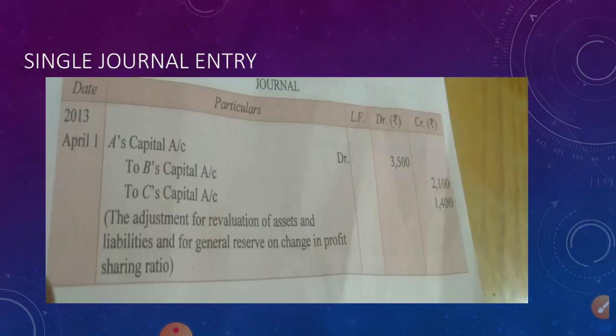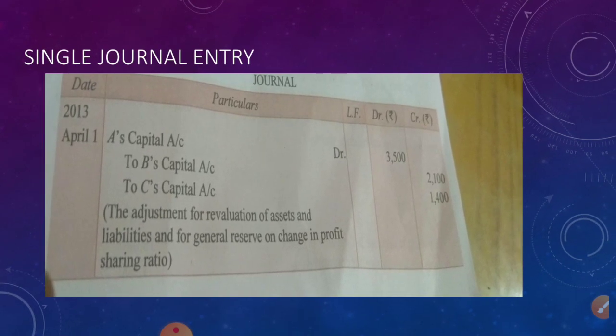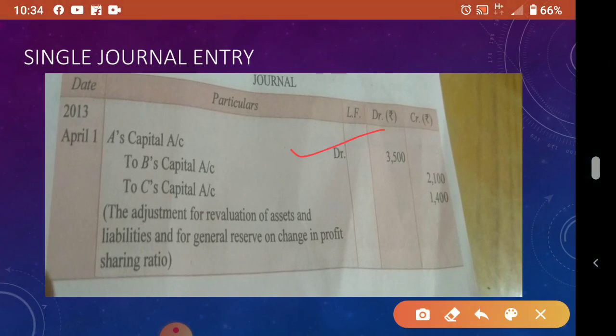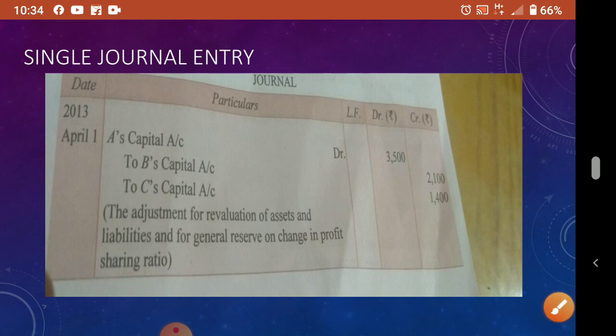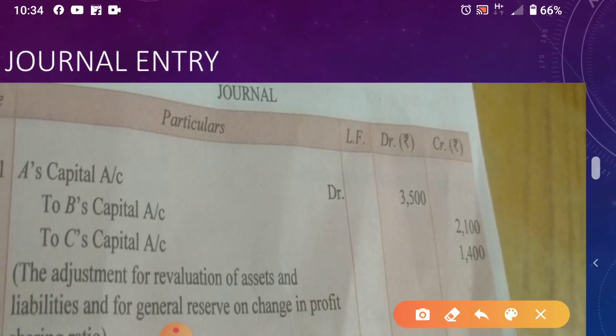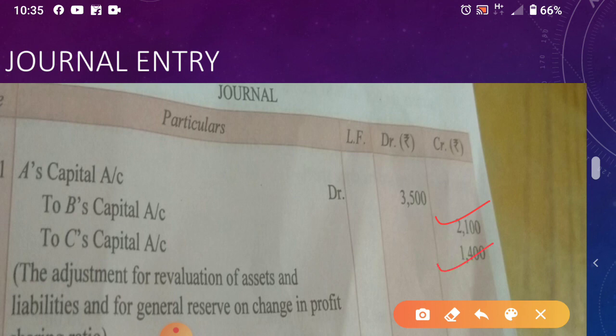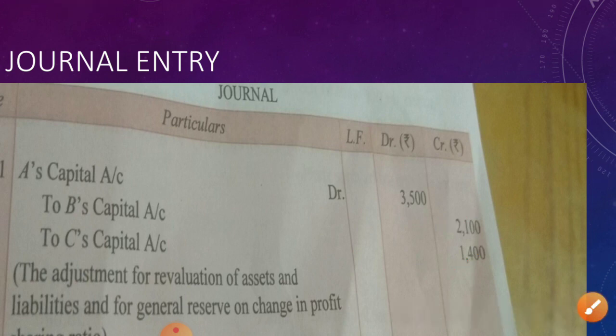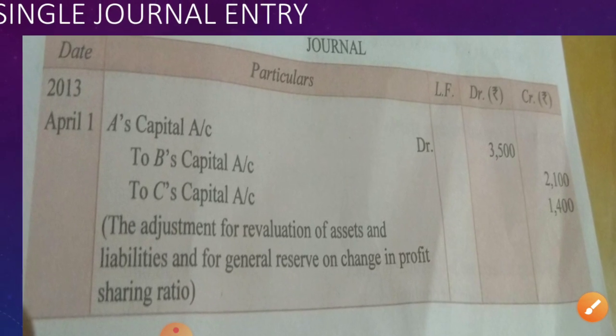Now the entry we can pass. So who is the gaining partner? A. So A is debited and B and C are credited. How much? 3,500, 2,100, 1,400. So what is the meaning of this? A gives 3,500 to B and C: A gives 2,100 to B and 1,400 to C. A will give it to both of them, and amongst the partners themselves they adjust. That is called what? Single journal entry. See here, only one single journal entry is passed.